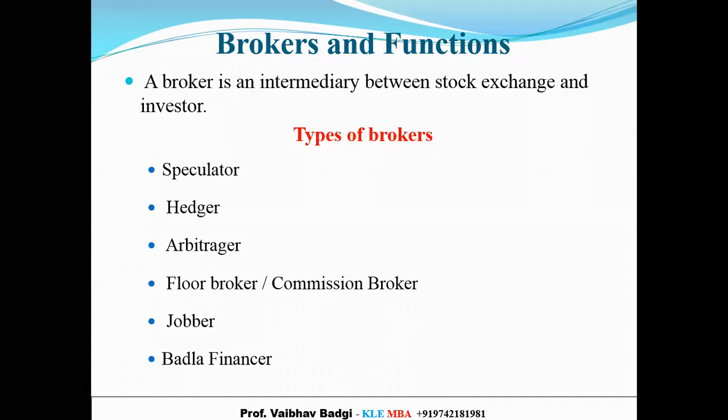Now, once we know that we have to trade through a broker, we need to understand the different types of brokers who are available. Usually, we have three main types of brokers, but I've added three more for your understanding purpose. The first type of broker that we have, we call him a speculator.